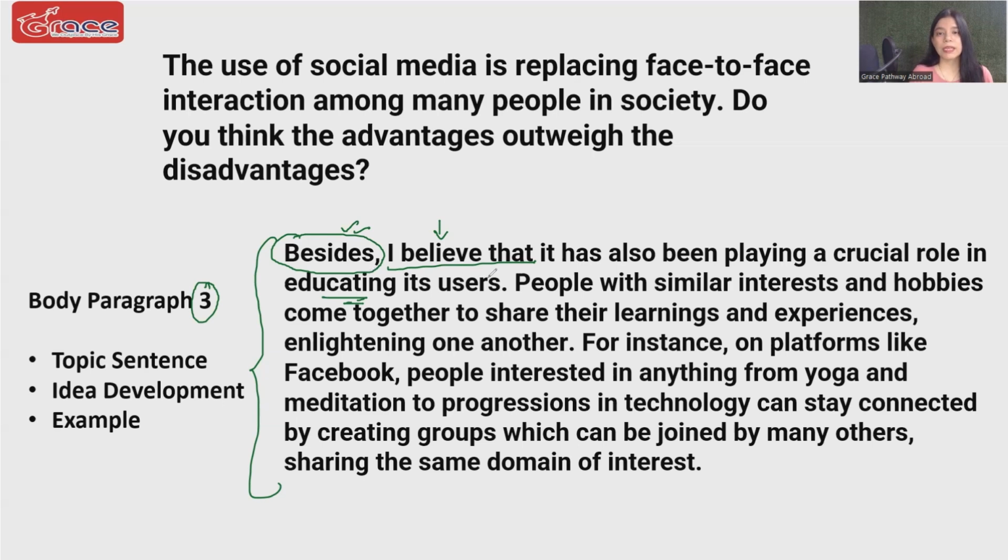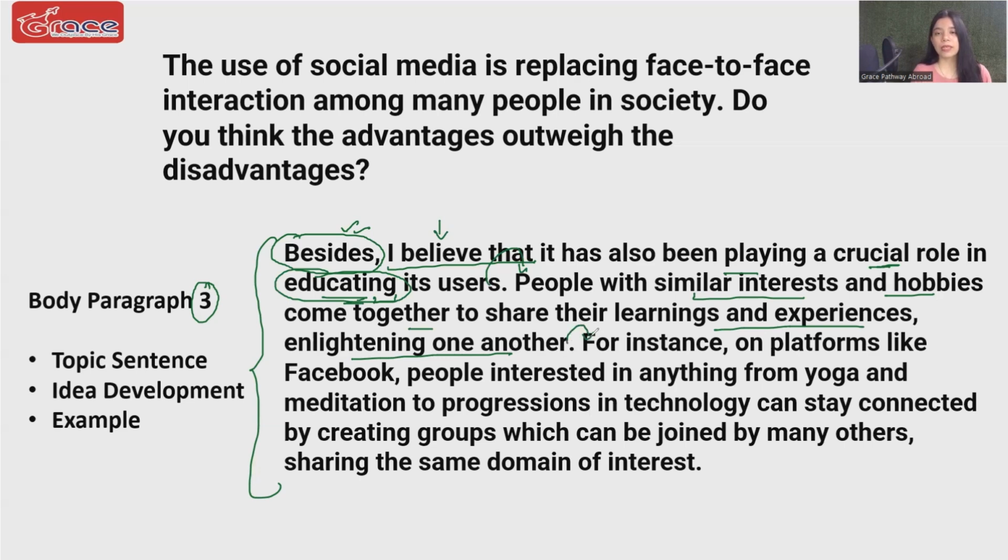So besides, I believe that it has also been playing a crucial role. Crucial is a synonym of important. Important role in educating its users. This is my third advantage. First for this paragraph. And how I'm developing it, I'm saying people with similar interests and hobbies come together to share their learnings and experiences, enlightening one another. Enlightening means, again, educating one another.